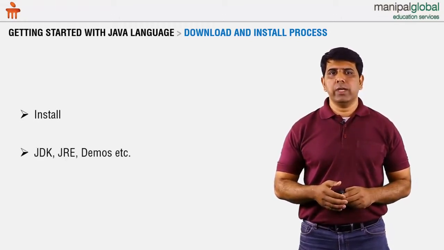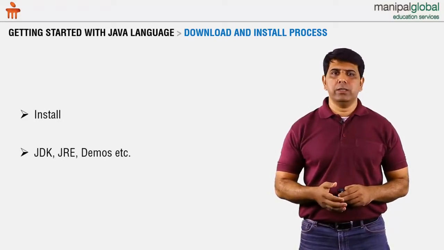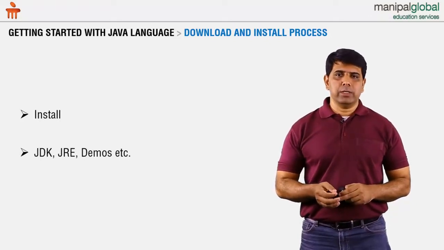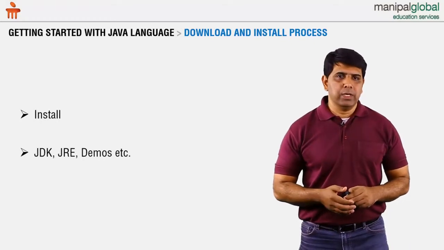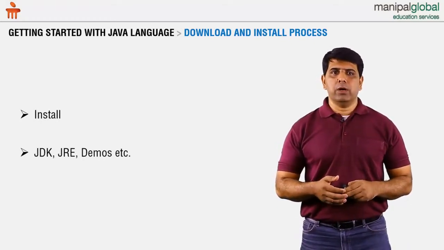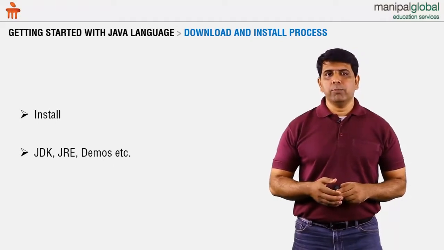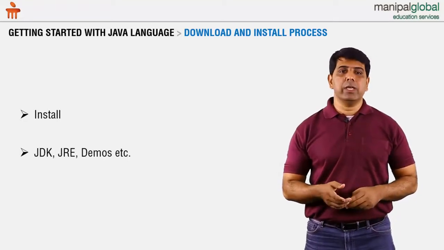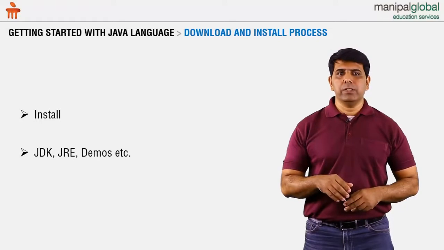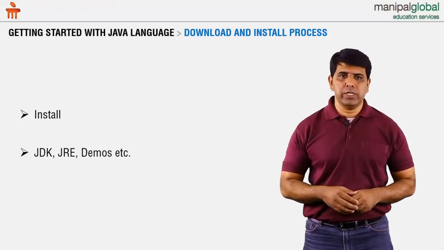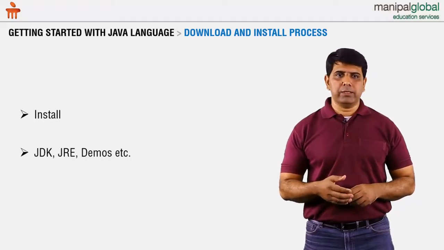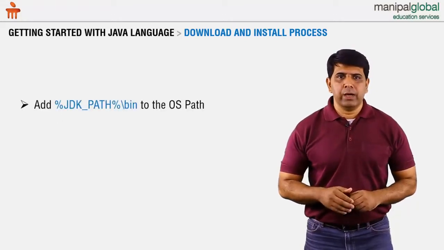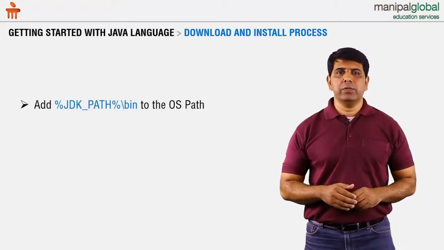Now when you install, you get something called JDK, JRE, demos, some source code, and so on. JDK stands for Java Development Kit. If you are a developer, you definitely need to have this. When you develop software, you can also run the same thing. However, people who only want to use these applications just need the Java Runtime Environment. They don't need JDK, so instead of installing JDK and JRE, they can install only JRE. Demos of course are for you to practice, but if you are learning from somewhere else, you already have some other demos.